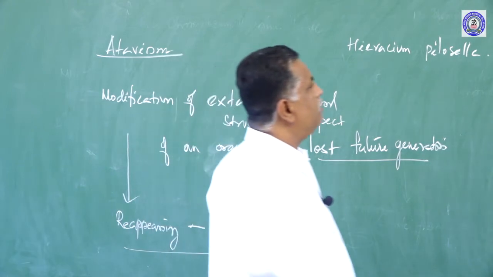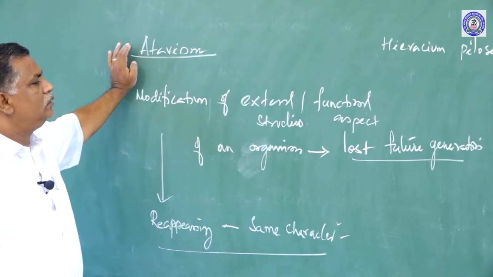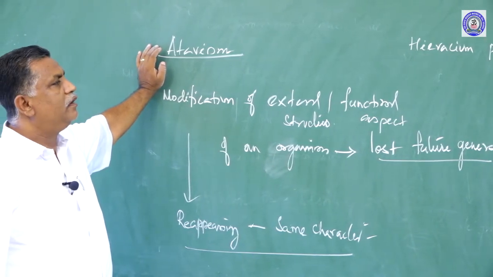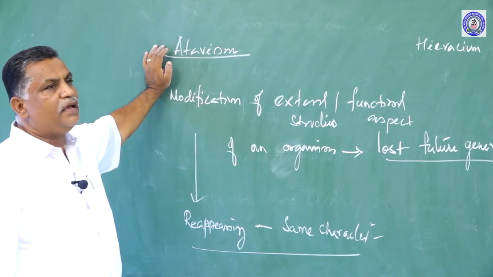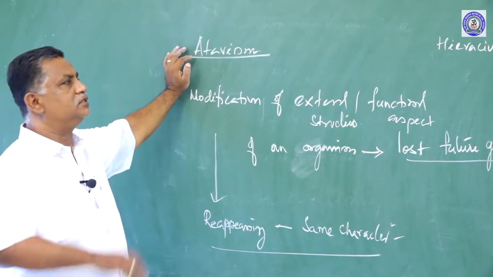To understand this very well, what is atavism? Atavism can be defined as a reappearance of a character in the future generation which was lost in an earlier generation.